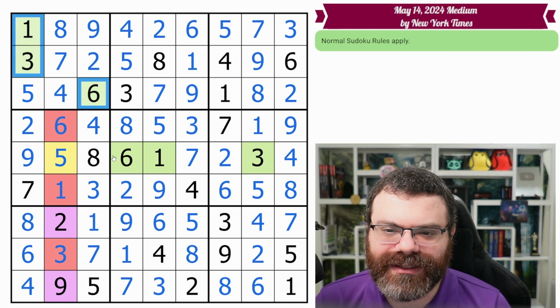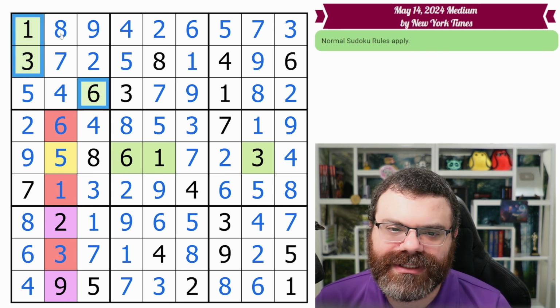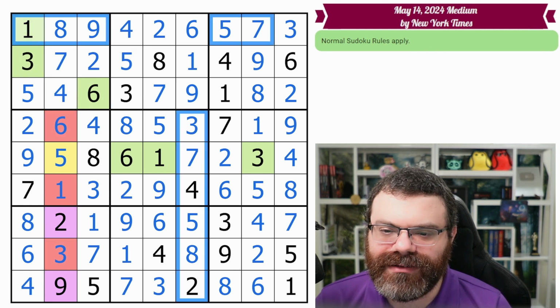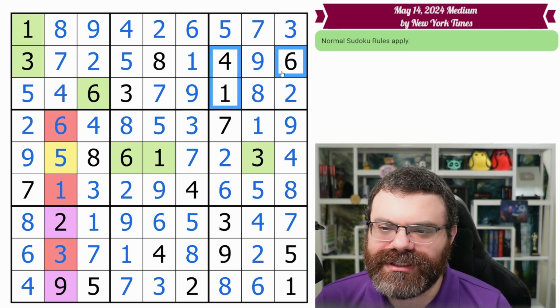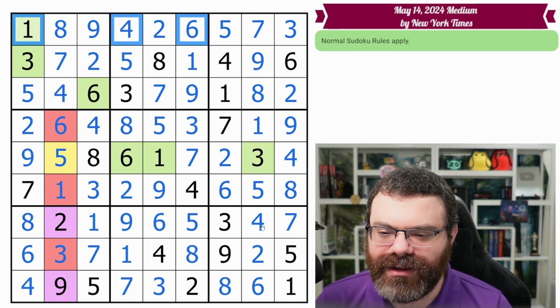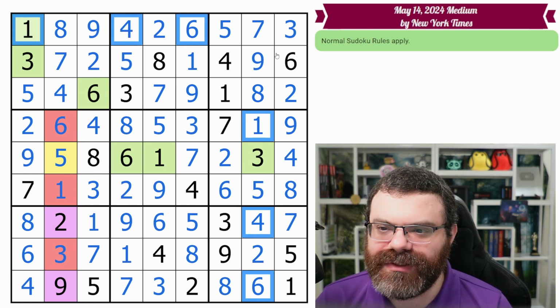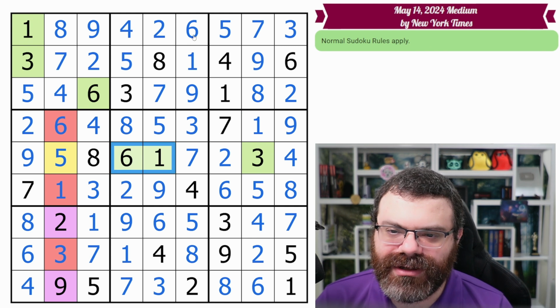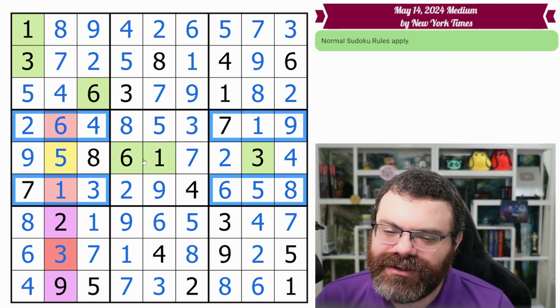looking for geometry like this. You focus on the 136, you focus on the column they aren't in. You look at this 38, you focus on the row and the column they aren't in. Look at this 147, you focus on the row and the column they aren't in, and you're looking for where they go. 146, 146, the row and the column are going to have it outside of that box. You're going to look at this 6, 1 and ask, where do 6 and 1 go in this column? Where do 6 and 1 go in these two rows? And you're just going to keep looking at that.